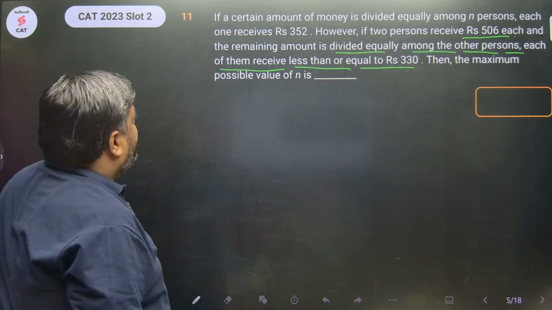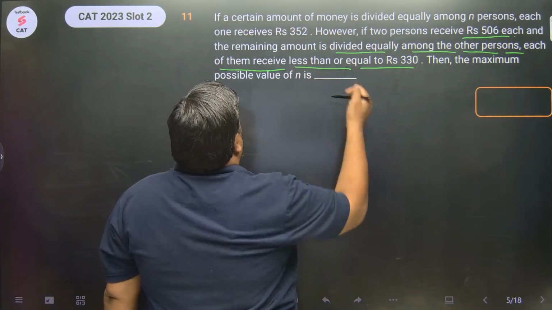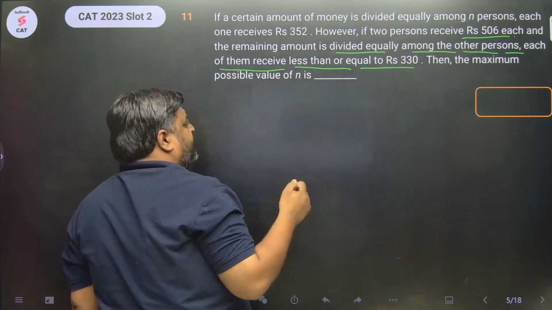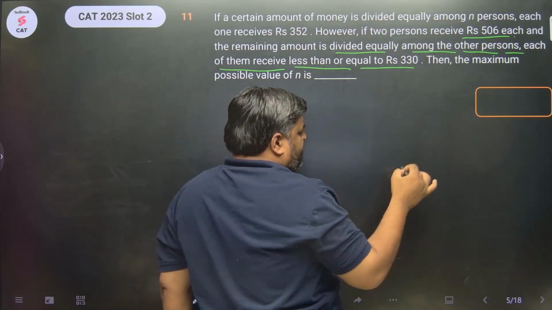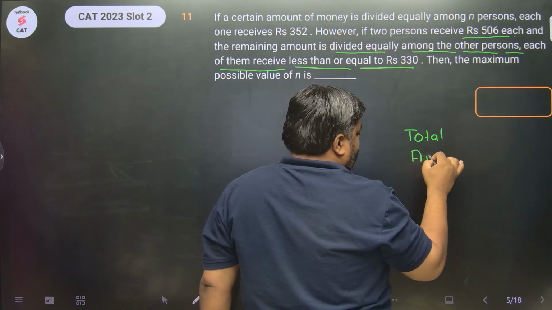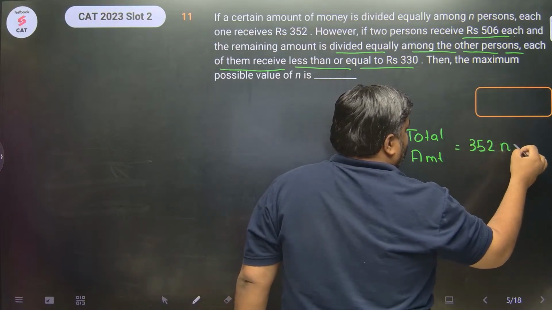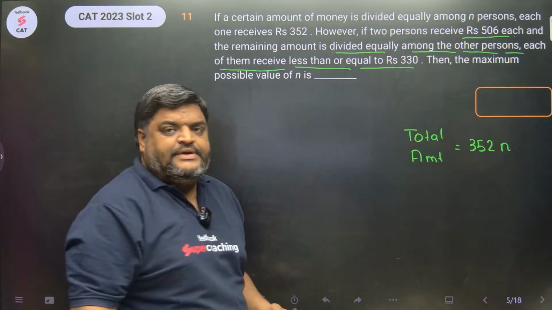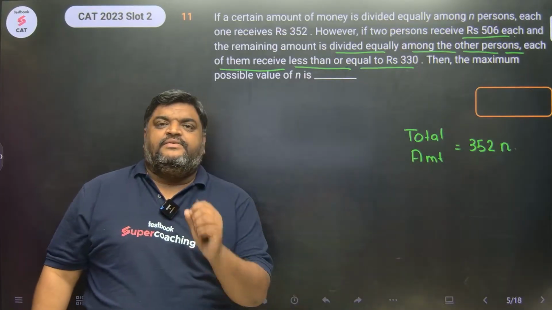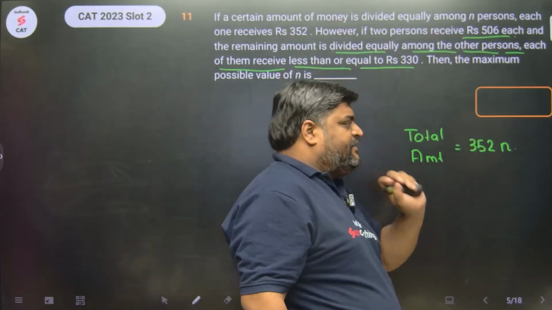Okay, let's try this. If there are n persons, each of them gets 352 rupees. So what is the amount that is being distributed? n persons, each getting 352 rupees. The total corpus that is being distributed is 352n.